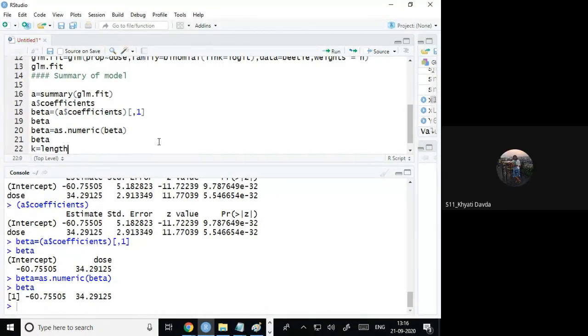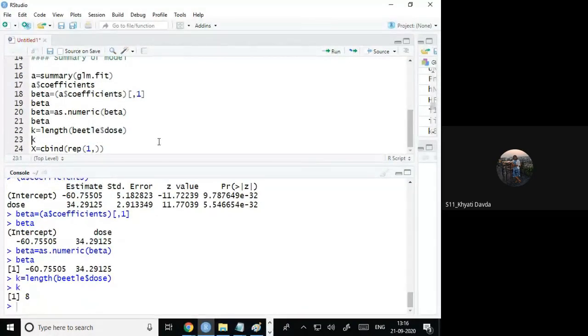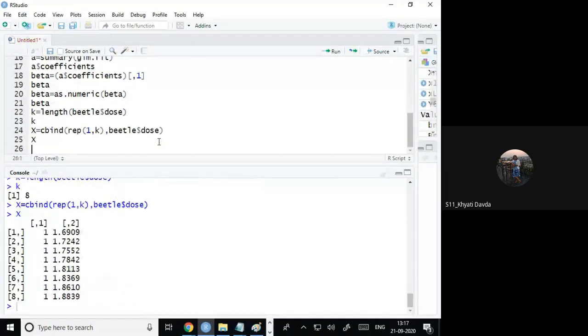Length of beetle dollar dose. If you give the k, what is k? k is 8. So I will repeat 1 k times and then I have beetle dollar dose. Now you can see the x.